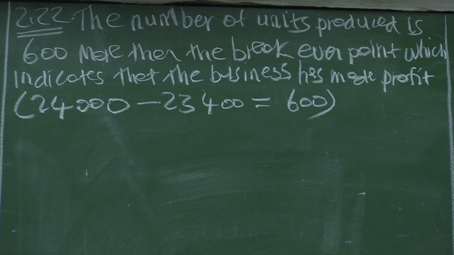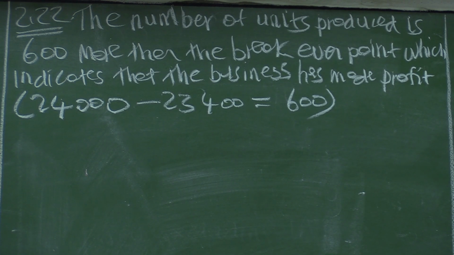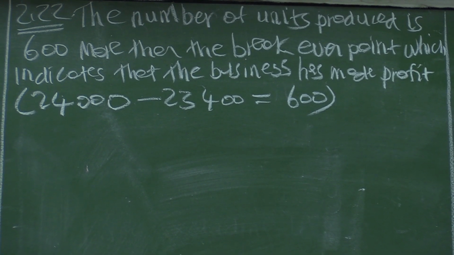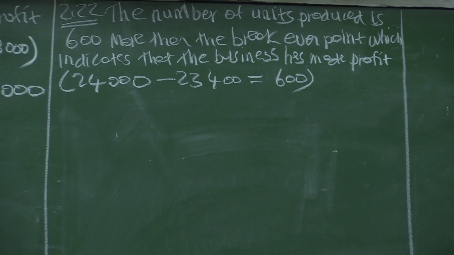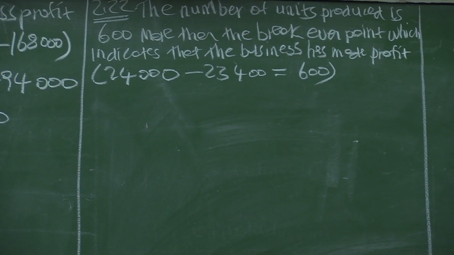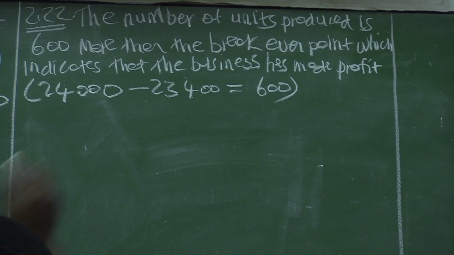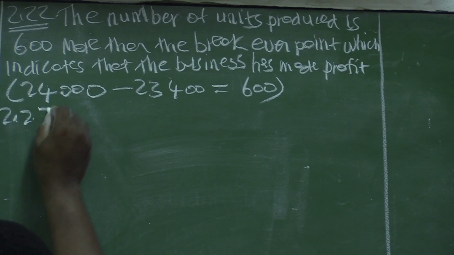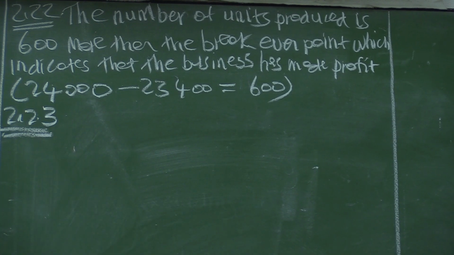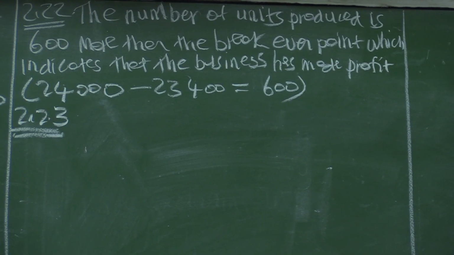2.2.3: apart from inflation and wage increases, give two other possible reasons for the increase in the direct labor cost per unit for pieces.